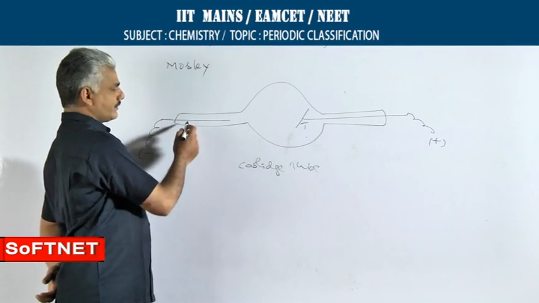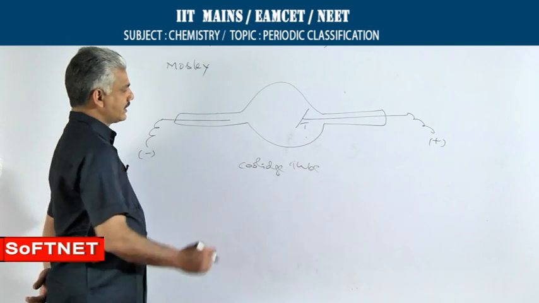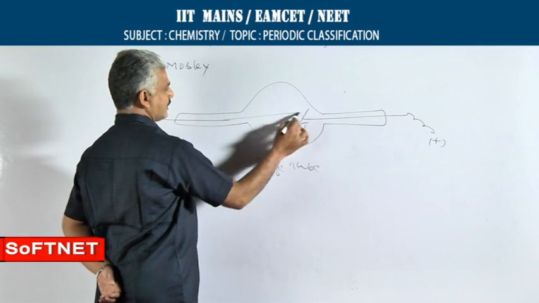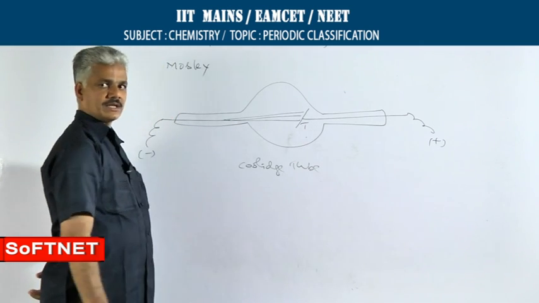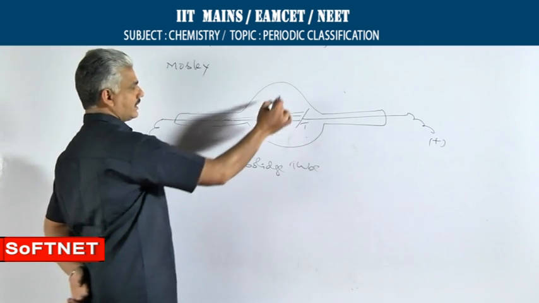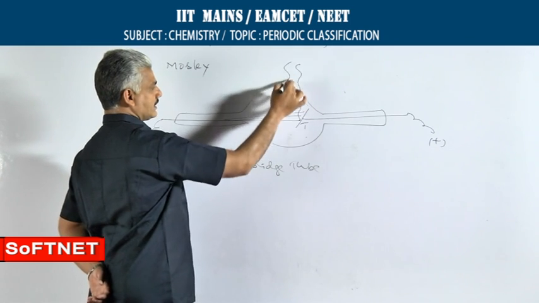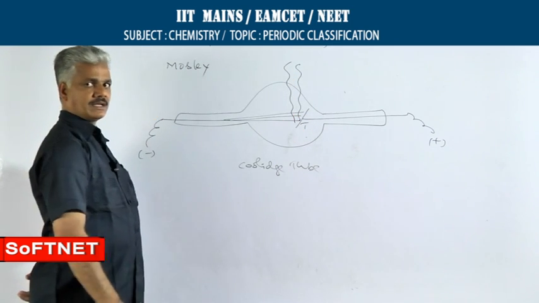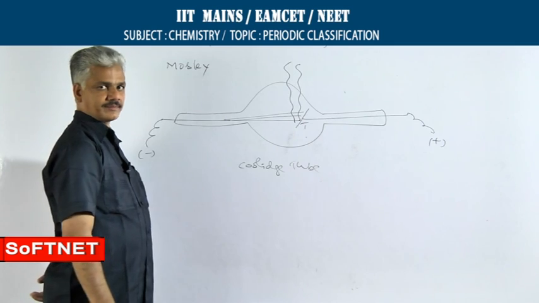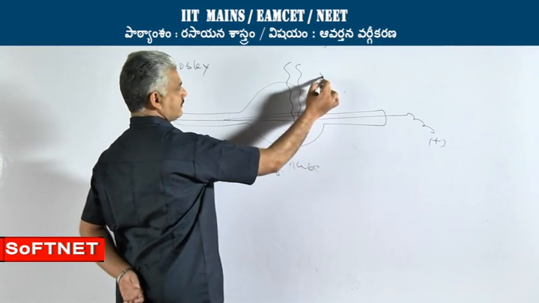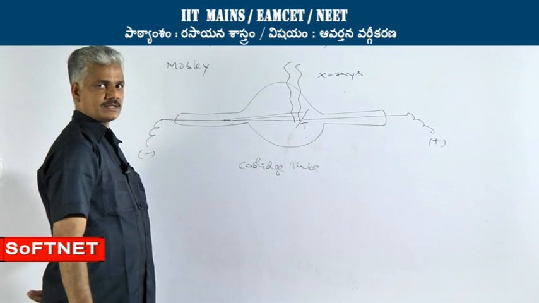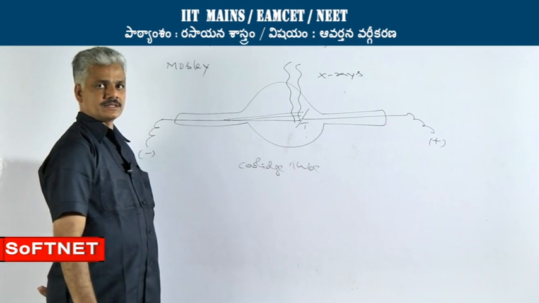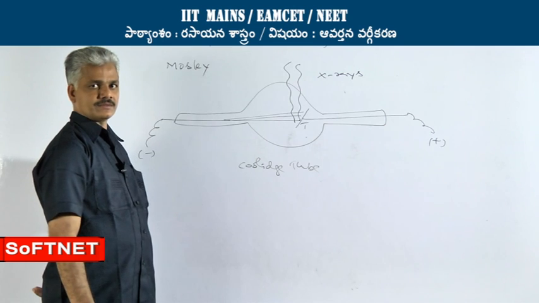When high voltage current is passed from the cathodic end, rays are generated which, when they strike the target element in the perpendicular direction, produce invisible electromagnetic rays. Röntgen named these rays X-rays because at his time the existence of these types of electromagnetic waves was unknown.